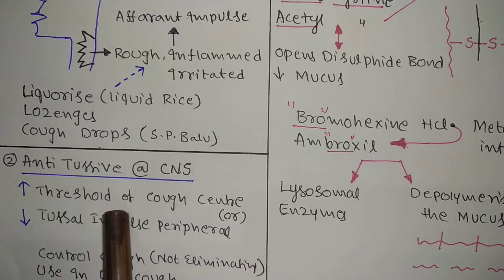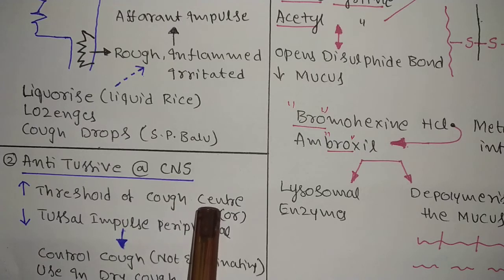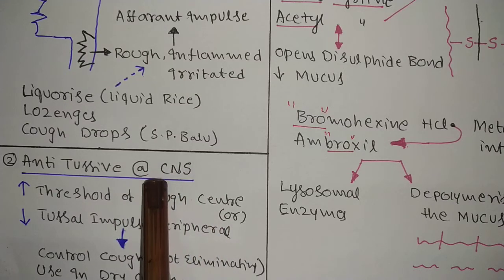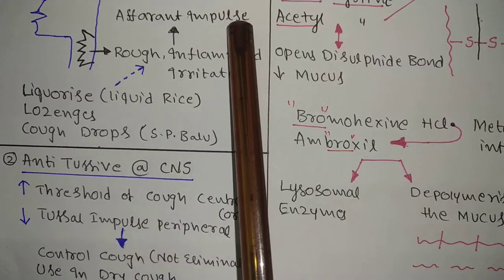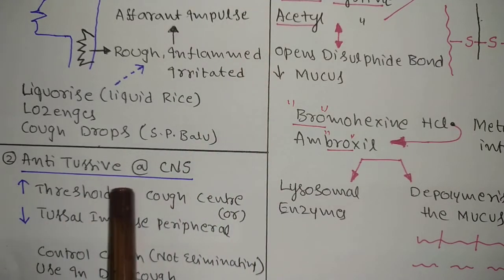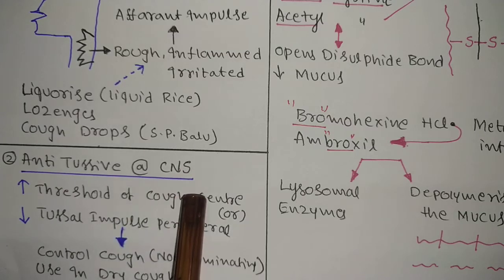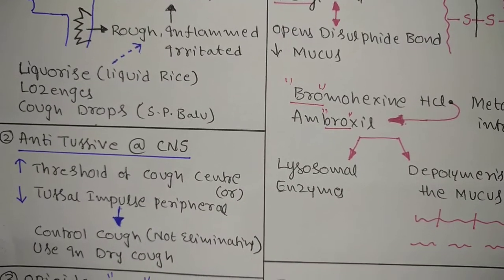See here, it increases the threshold of the cough center. The brain or cough center will need a very high impulse, so that only then the cough will come. Like that, these antitussives work. Also they may reduce the impulse. Here you saw the impulse, no? This peripheral tussive impulse will be reduced by the antitussive drug. So it acts on the cough center as well as peripherally. It controls the cough, but it does not completely eliminate the cough.